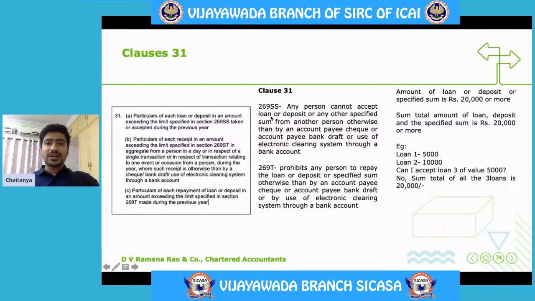So we have to first obtain details of the opening balances, the amounts received during the year, amounts paid during the year, and the closing balance of all the loans, tracking from the opening balance till the closing balance. From that statement, based on the entries, the movement, and the amounts received and paid, we have to ask for the respective ledger accounts of the particular parties, and then verify whether there are any payments received or payments made.